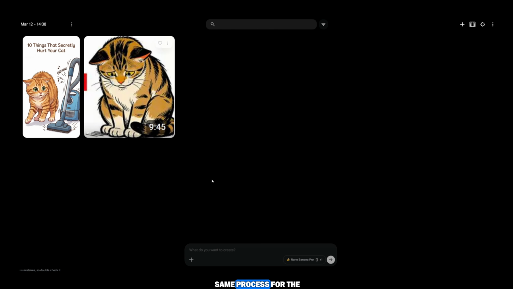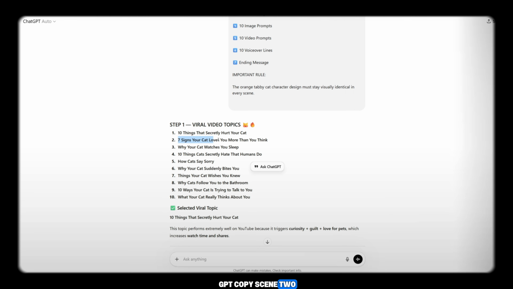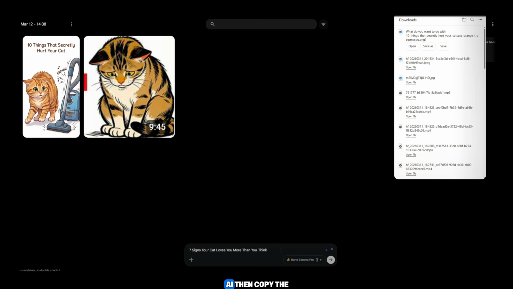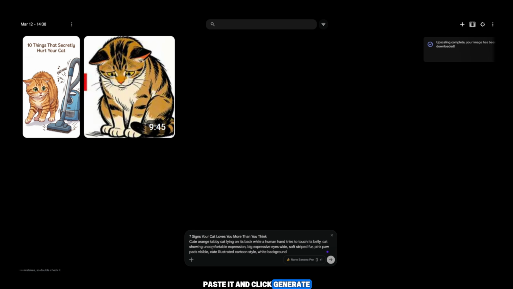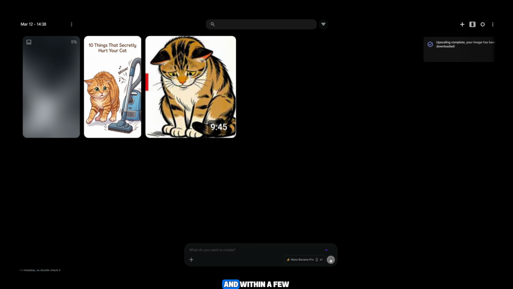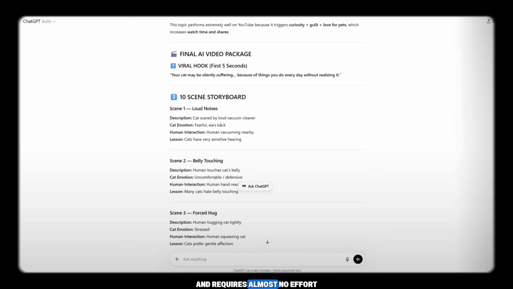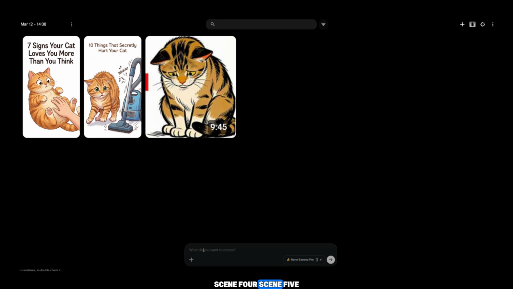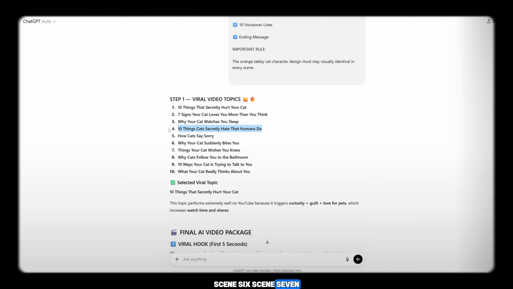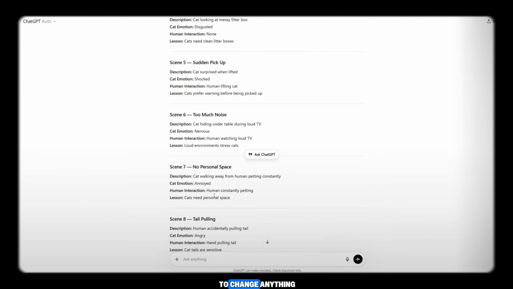Then we repeat the same process for the second image. Go back to ChatGPT, copy scene 2, paste it into Flow AI, then copy the second image prompt, paste it, and click Generate. Second image generation will start, and within a few seconds, it will also be ready. This process is extremely simple and requires almost no effort. You just repeat the same method for scene 3, scene 4, scene 5, scene 6, scene 7, scene 8, scene 9, and scene 10. There is no need to change anything.